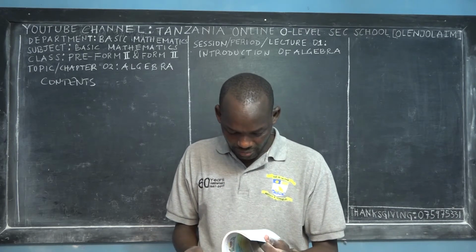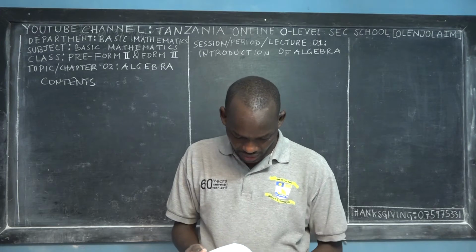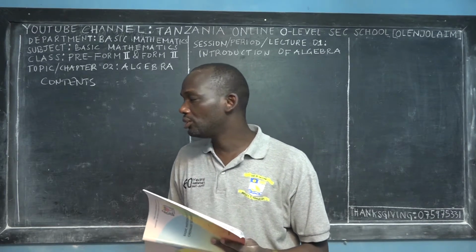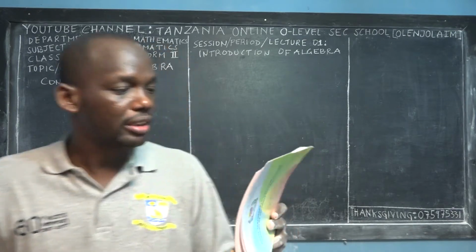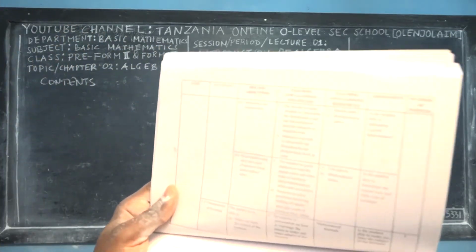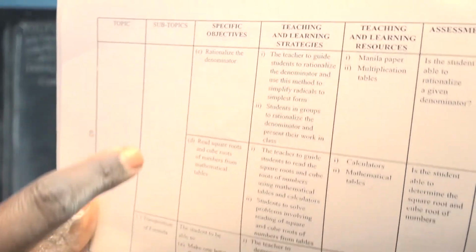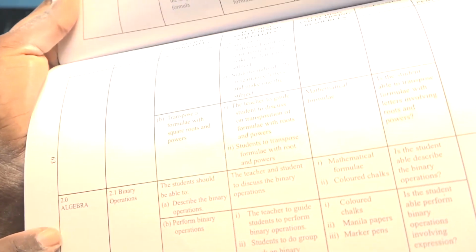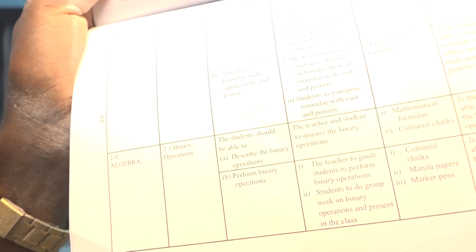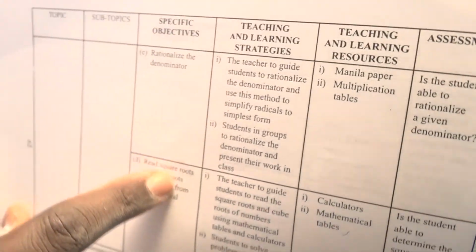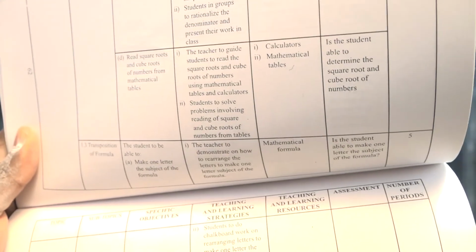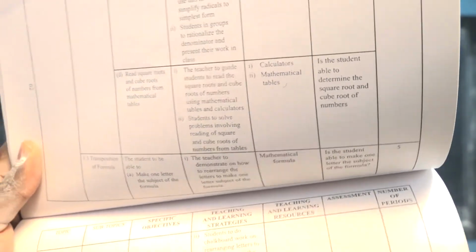And I'll be using English here. I want to present to you these columns of subtopics. This is algebra, which is the second topic, as I told you. It has some subtopics, binary operations, etc. And then I want to share with you this part again, the specific objectives. What are the specific objectives that you have to achieve when you are learning this topic of algebra? It is very important. And then you have the next page.